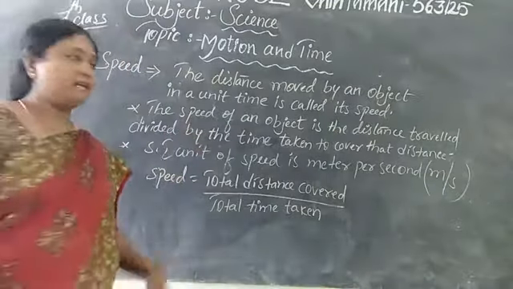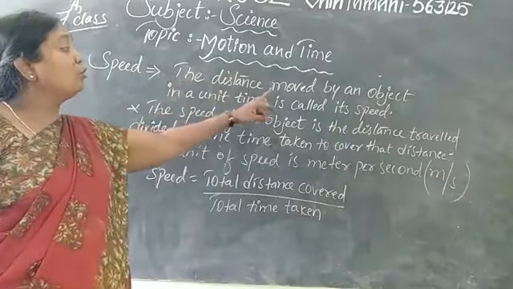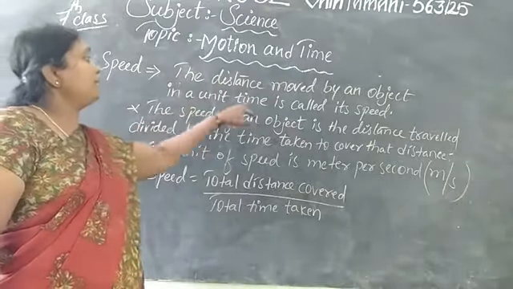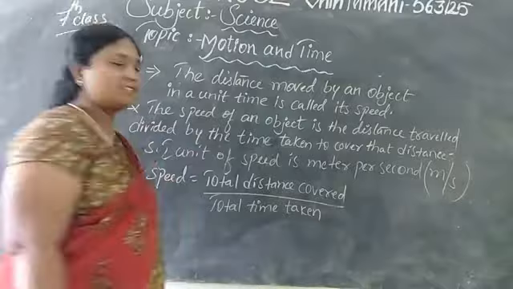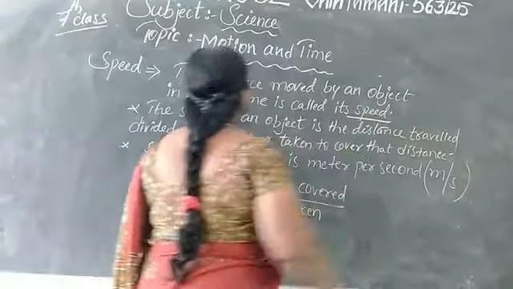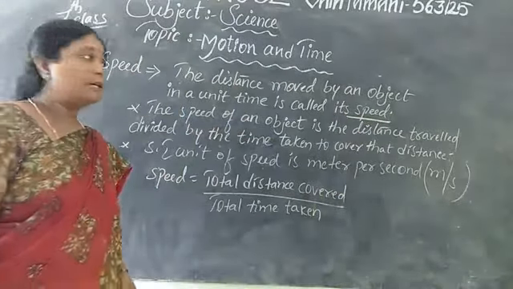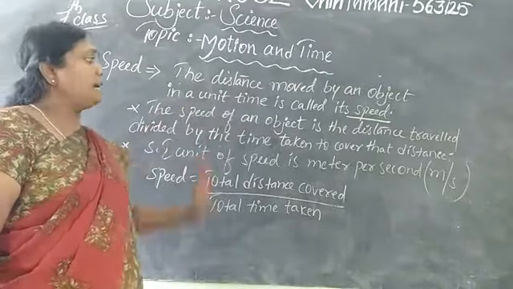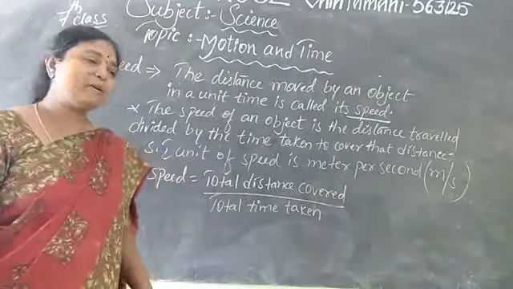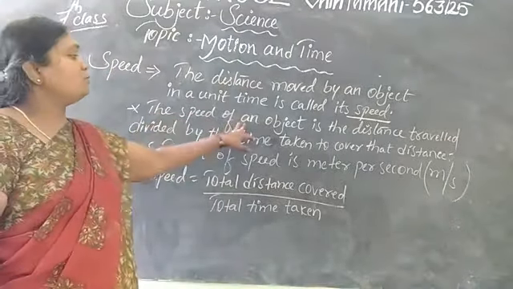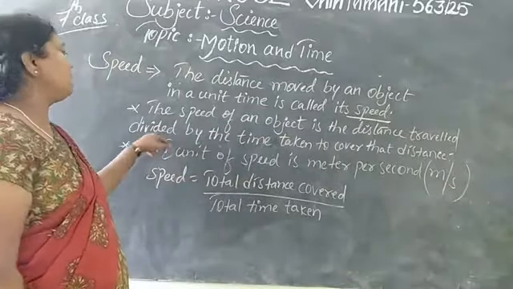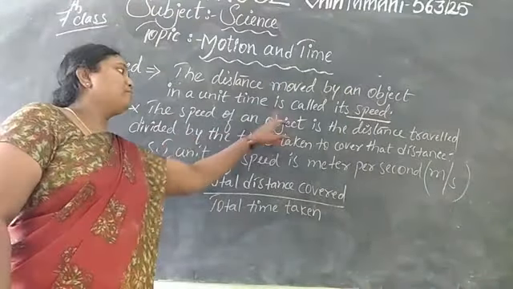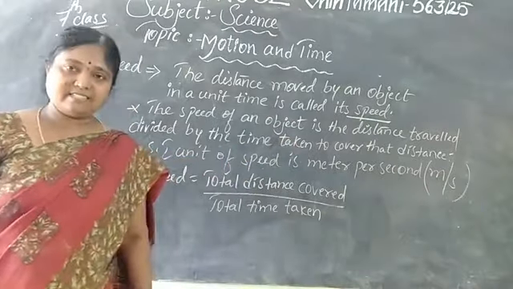What is speed? The distance moved by an object in a unit time is called its speed. The speed of an object is the distance travelled divided by the time taken to cover that distance.